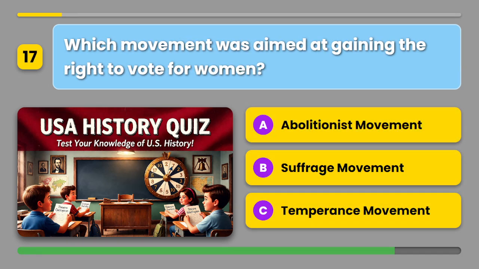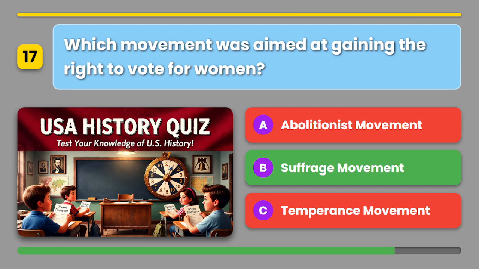Which movement was aimed at gaining the right to vote for women? A. Abolitionist movement. B. Suffrage movement. Or C. Temperance movement. The correct answer is B. Suffrage movement.